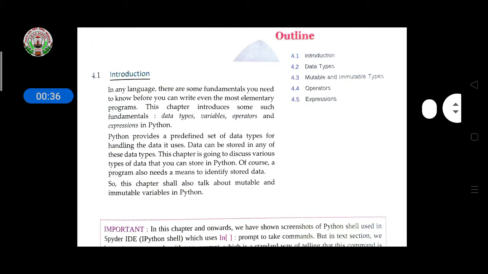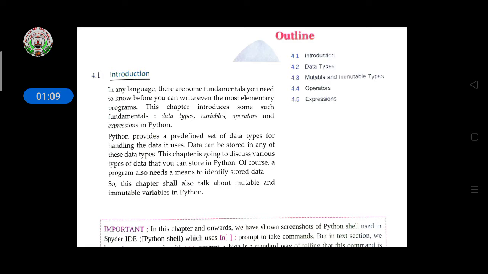in this chapter. In any language there are some fundamentals you need to know before you can write even the most elementary program. This chapter introduces some such fundamentals: data types, variables, operators, and expressions in Python. Python provides a predefined set of data types for handling the data it uses. So in Python, all the data types are predefined. Data can be stored in any of these data types. This chapter is going to discuss various types of data that you can store in Python.